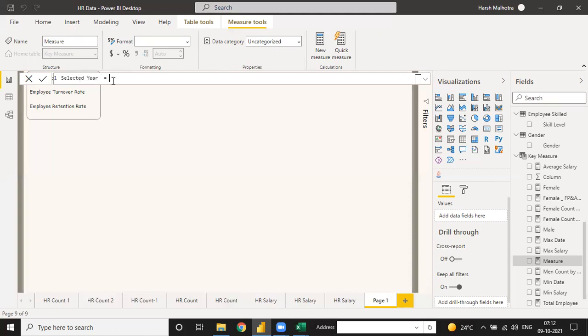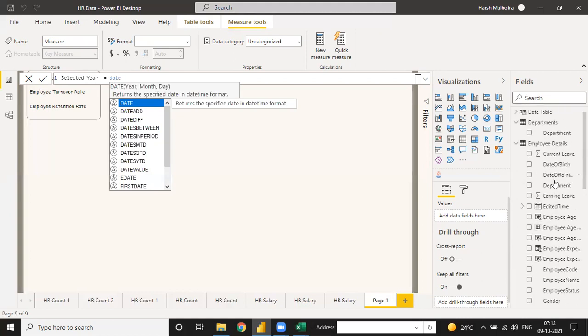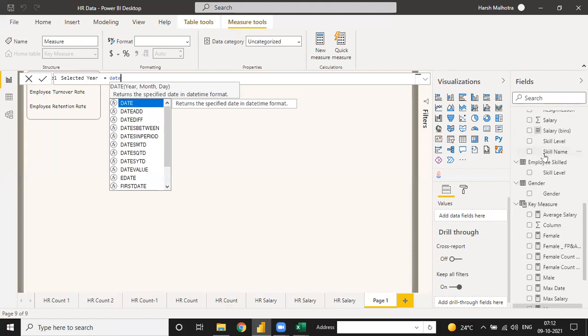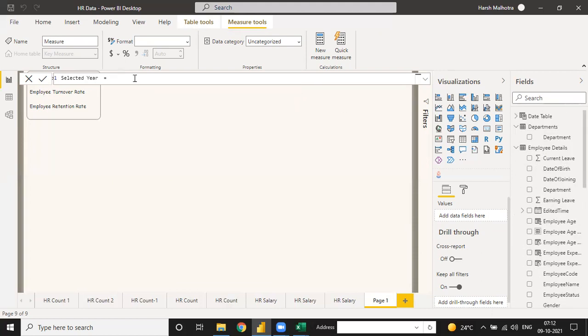So we have calculated the selected year, and we choose only the year from the date model. We have a date table, and from this date table we select only the year column.